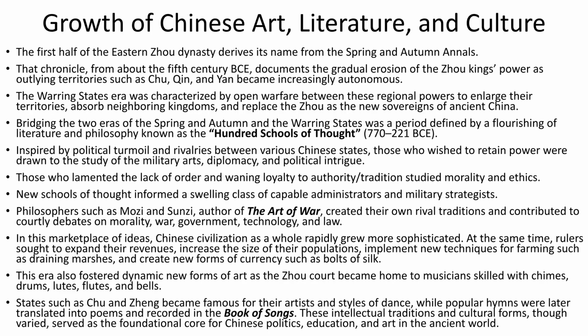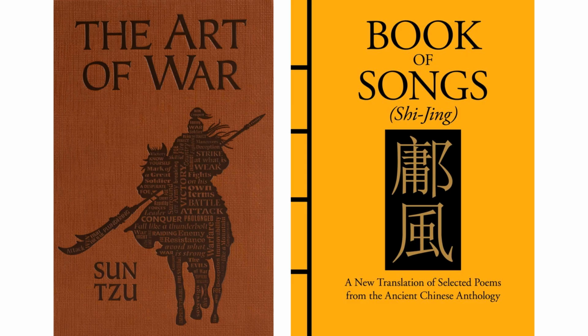The Eastern Zhou dynasty saw a flourishing of literature and philosophy, known as the 100 Schools of Thought, amidst political turmoil. New art forms also emerged. Confucianism, founded by Confucius, shaped morality and governance in China and beyond. It emphasized virtuous leadership, filial piety, and cordial relationships for an orderly society.